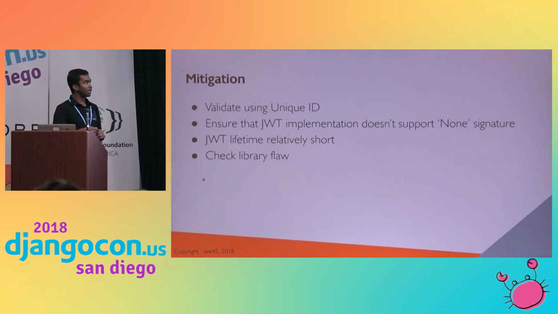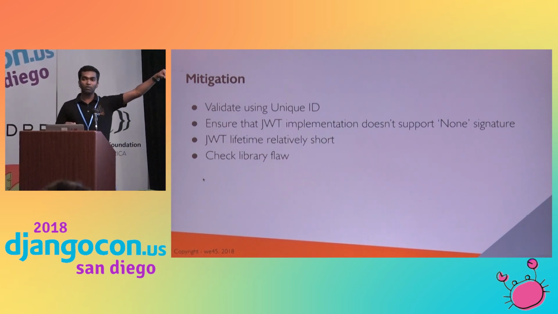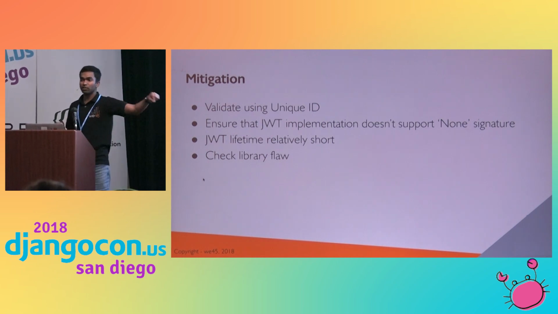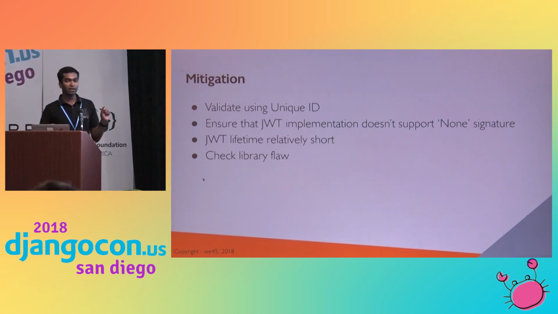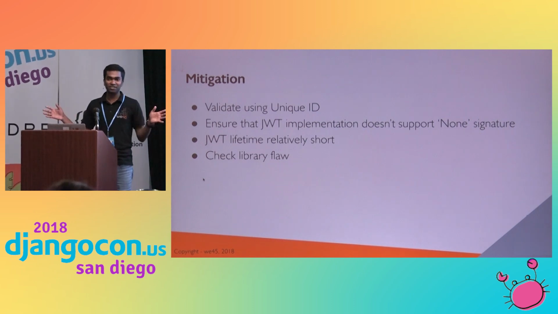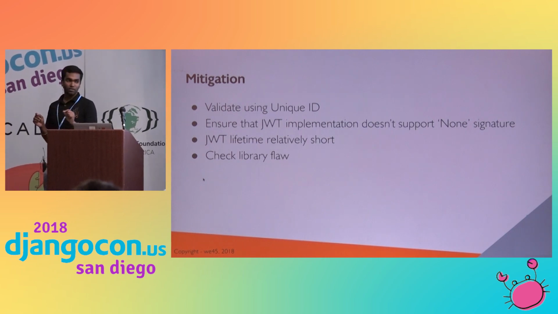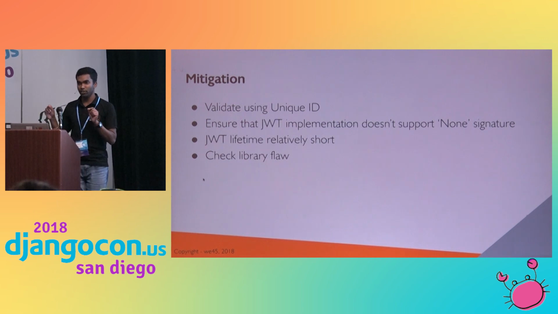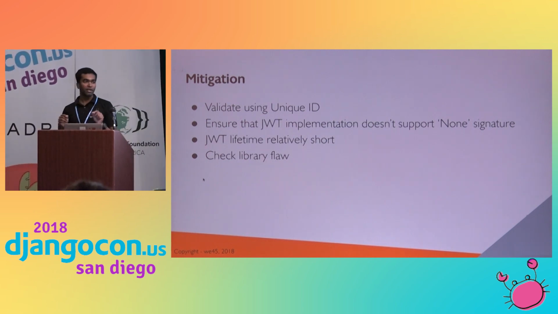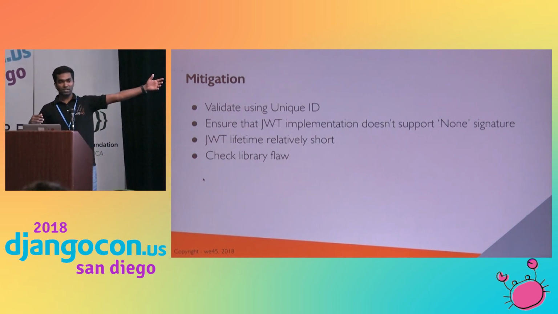Also, check the library files. I have not made any changes in this code. I have used Django REST framework JWT, and that has a flaw. This is because Django REST framework JWT validates based on username. Someone has reported it, but they still haven't fixed it, so I use the same thing here. I have not changed any code. Be careful when you are using libraries. Make sure you check the library for any issues before you use it in your application, so that you can prevent these attacks. Because this is not your development flaw, this is a library flaw. Okay.